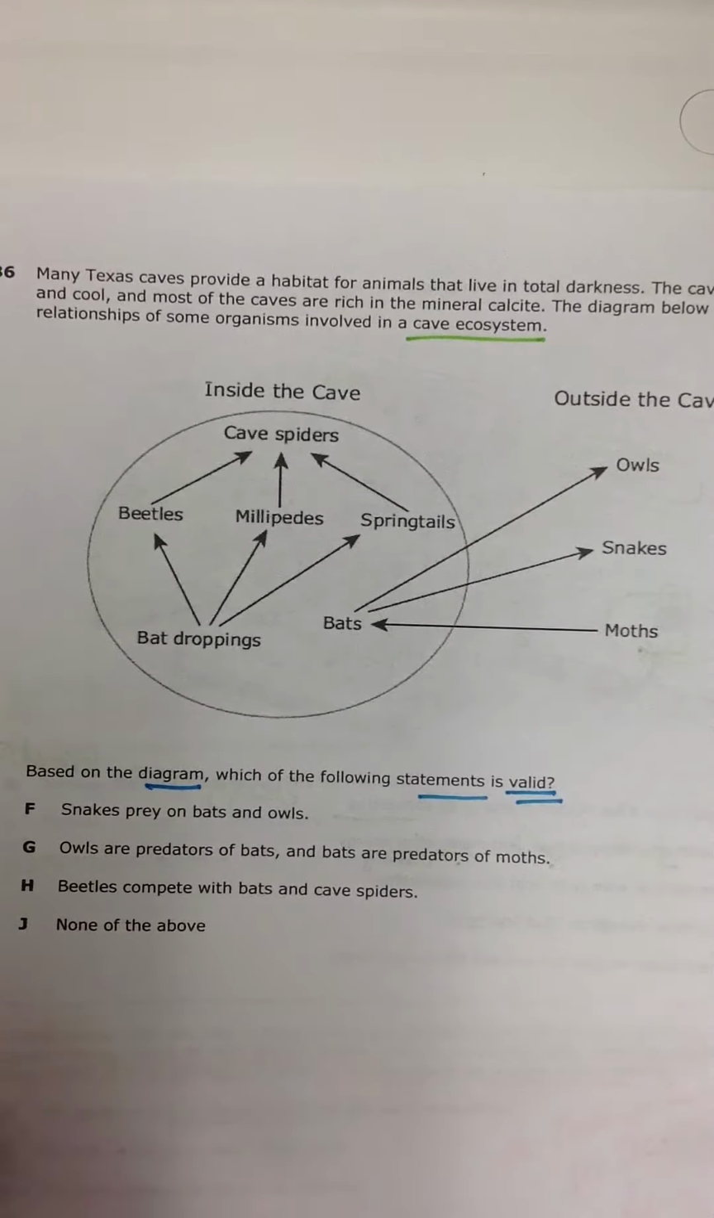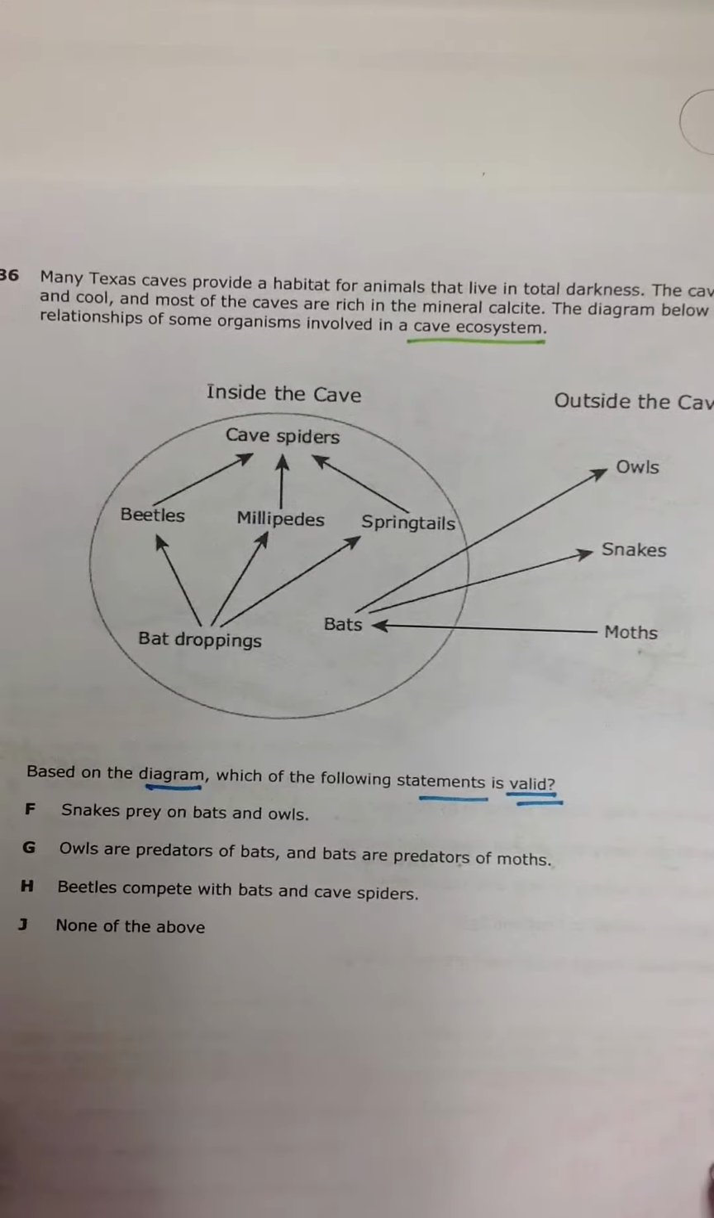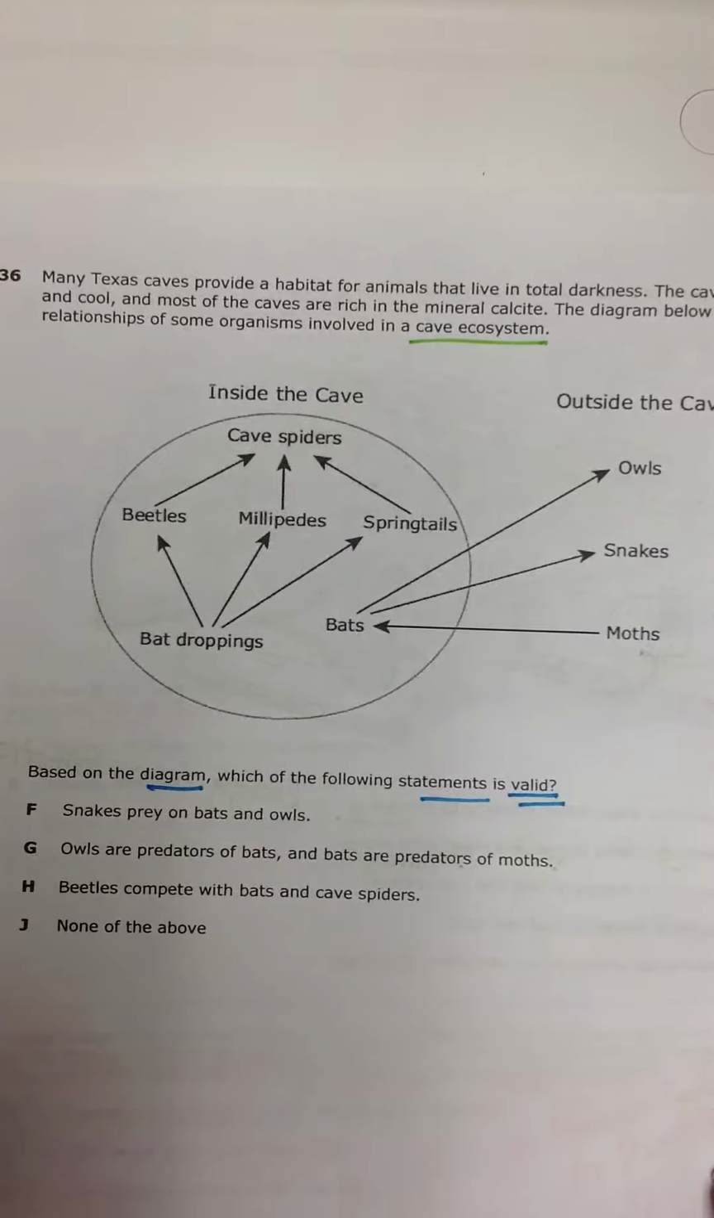Alright, we're looking at question 36. It reads, many Texas caves provide a habitat for animals that live in total darkness. The caves are damp and cool, and most of the caves are rich in the mineral calcite. The diagram below shows the relationships of some of the organisms involved in a cave ecosystem.